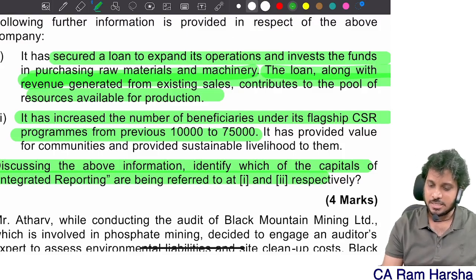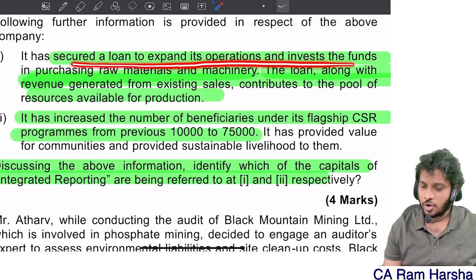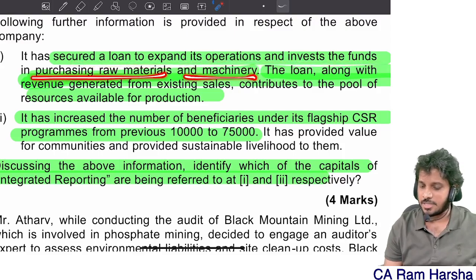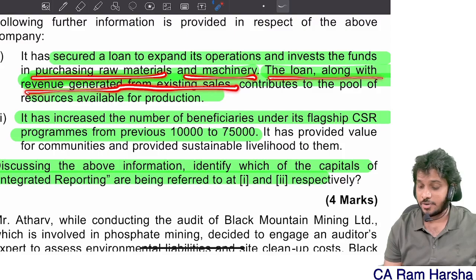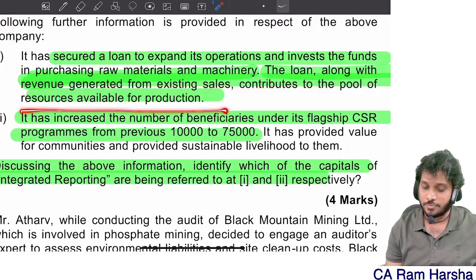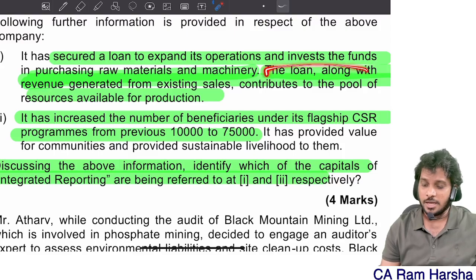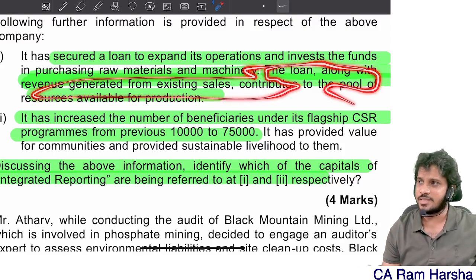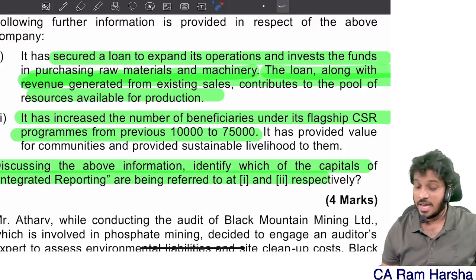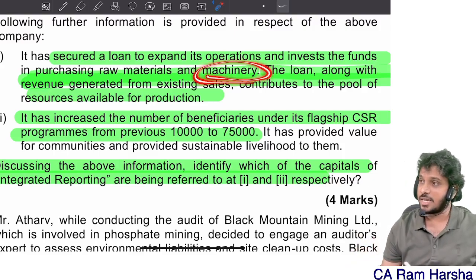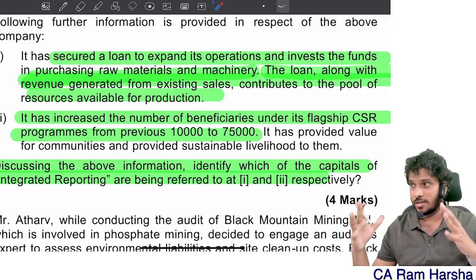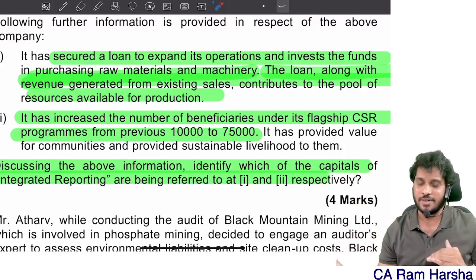It secured a loan to expand its operations, invest funds in purchasing material and machinery. The loan along with revenue generated from existing sales contributes to the pool of resources available for production. Okay. They're predominantly talking about funds availability. Therefore, it is finance capital. And you can write additionally saying the machinery, factory, plants, whatever the company has, that's called as manufacturing capital.